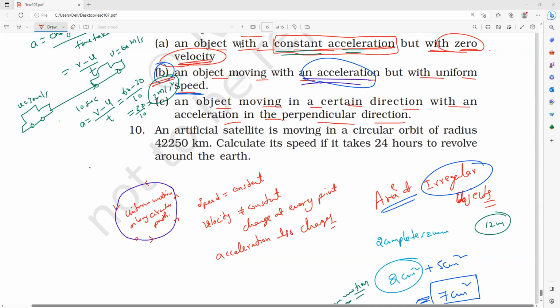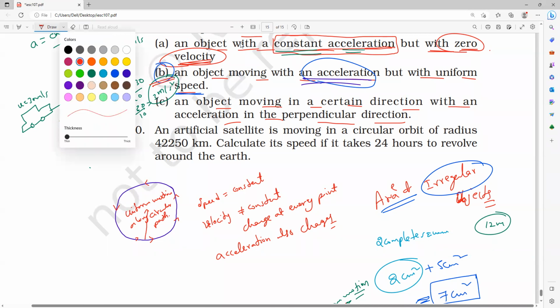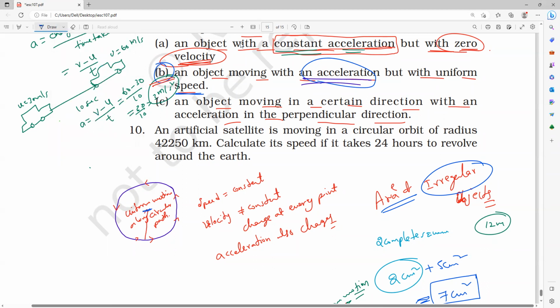In circular motion, there is an acceleration towards the center of the circle. What is the force acting towards the center called? Centripetal force. So the acceleration is acting towards the center. That is what we call centripetal acceleration.